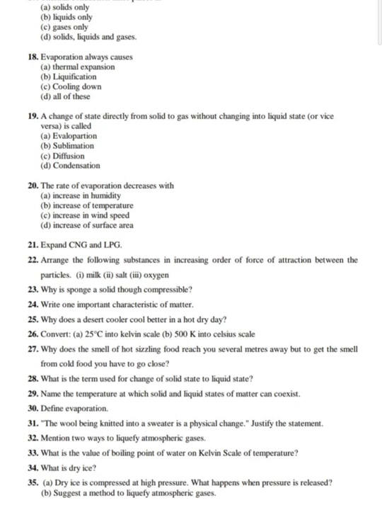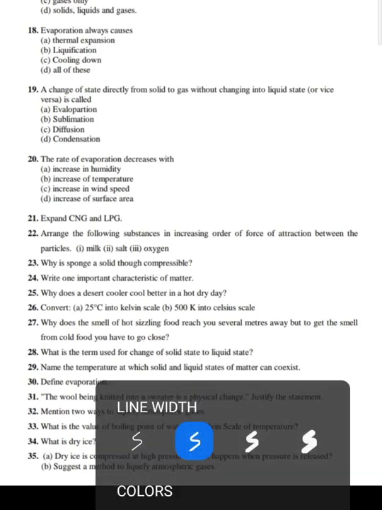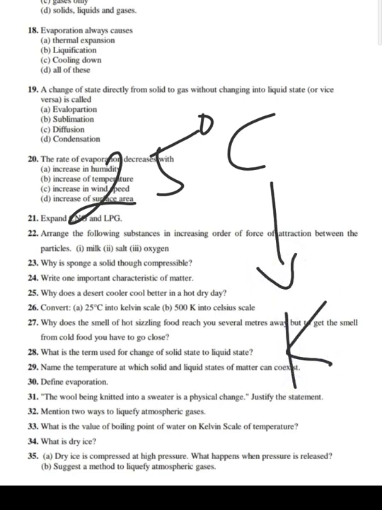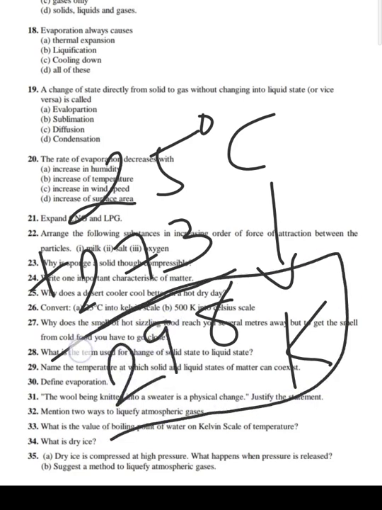Next question, my dear students. Convert 25 degrees Celsius into Kelvin and 500 Kelvin into Celsius scale. So my dear students, you have studied already over here that 25 degrees Celsius, you have to convert it into Kelvin. When you convert it into Kelvin, you have to add 273. So when you add 273, you get 892 Kelvin. 892 Kelvin is your answer over here, my dear students.